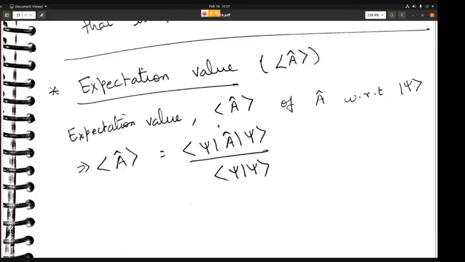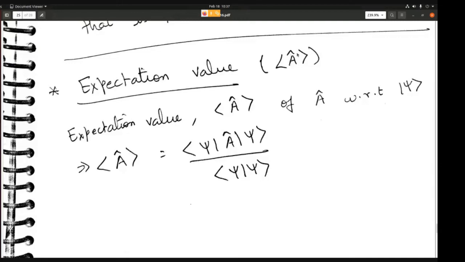But if you perform the measurement 1,000 times on an unperturbed system and average up all the results that you get, what is the average number that you are going to get? That is what we mean by expectation value.